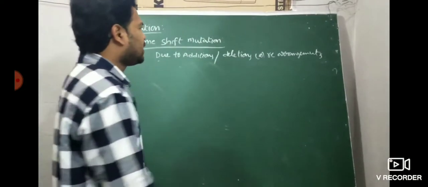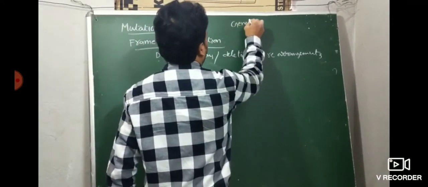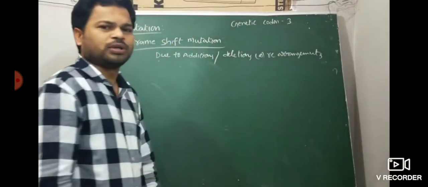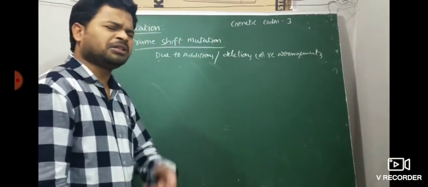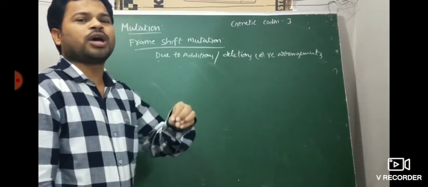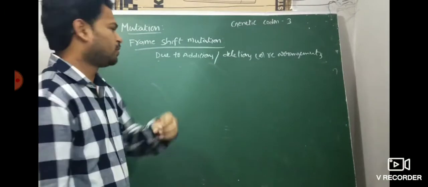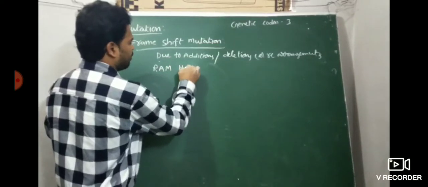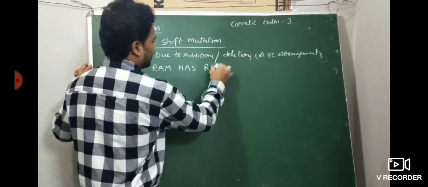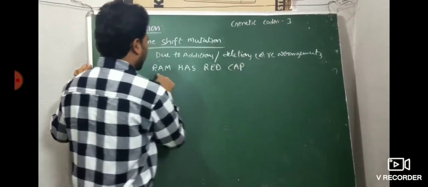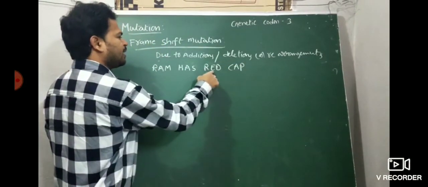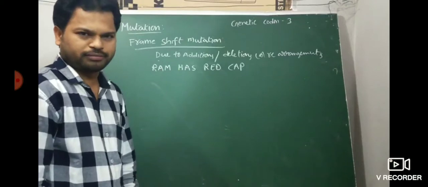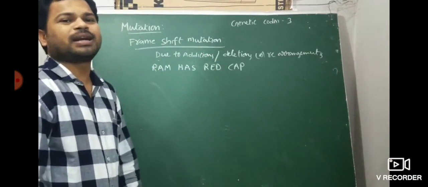Here, how many letters does a genetic codon have? A genetic codon is 3 letters, like AUG, any genetic codon is 3. So a codon is a triplet. They took that concept. For example, take 'Ram has red cap'. Ram is 3 letters, has 3 letters, red 3 letters, cap also 3 letters. Each one is a codon. 'Ram has red cap' is the reading frame.